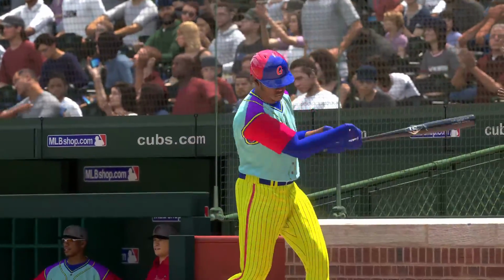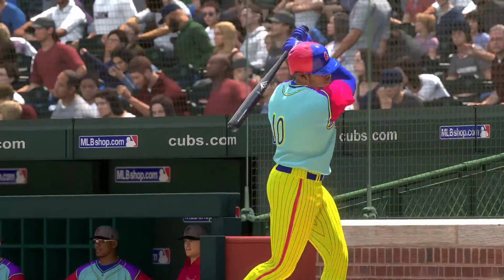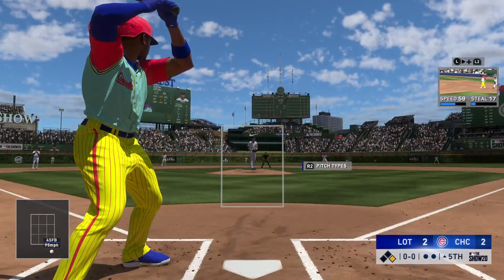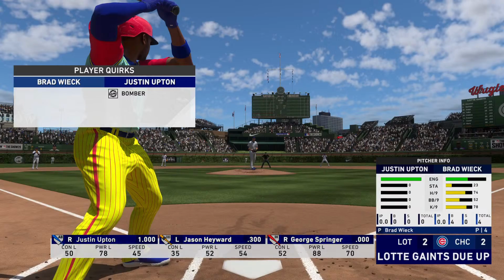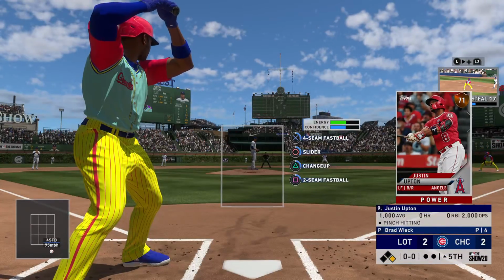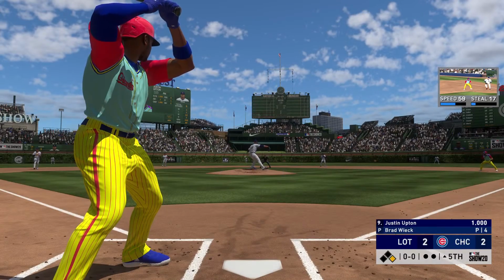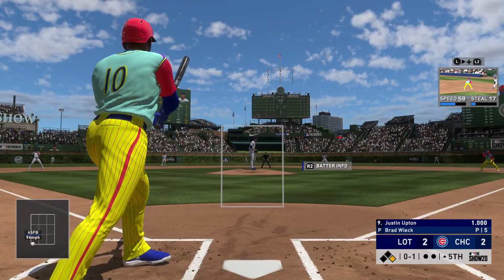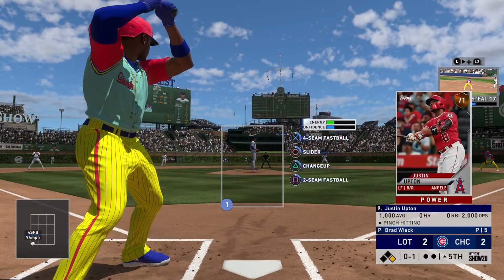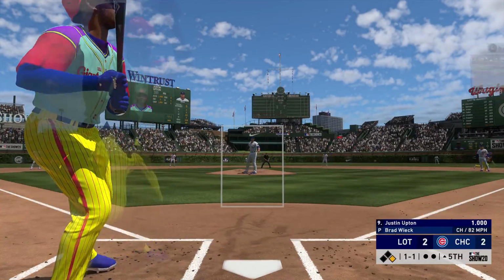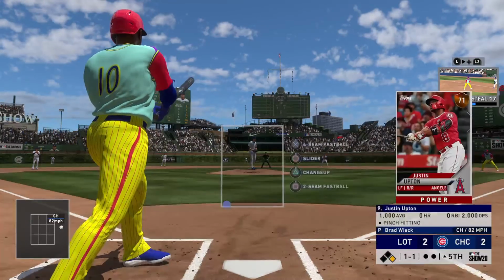Justin Upton will grab a bat and hit for the pitcher here. Justin Upton. There's a fastball called for a strike on the inside corner. Set up away with the changeup, but it's 1-1.